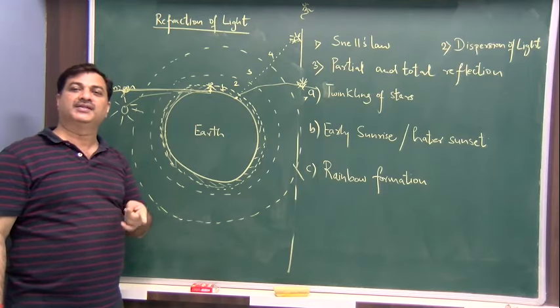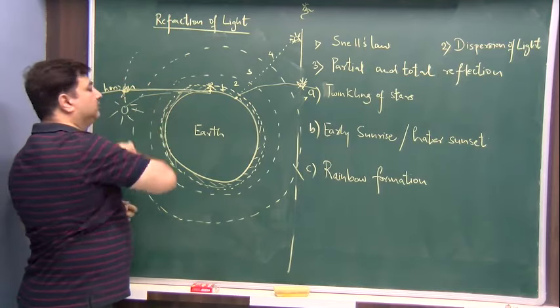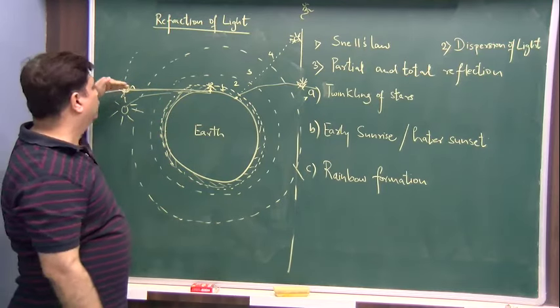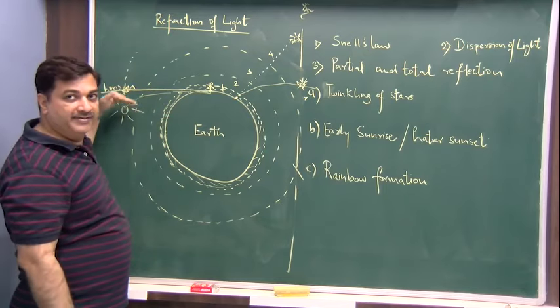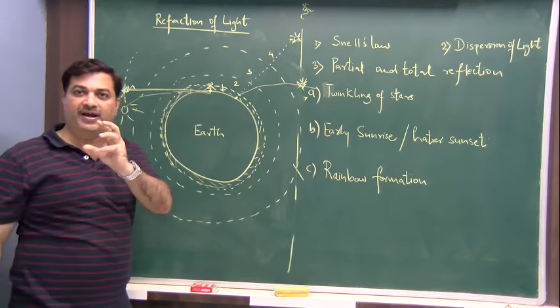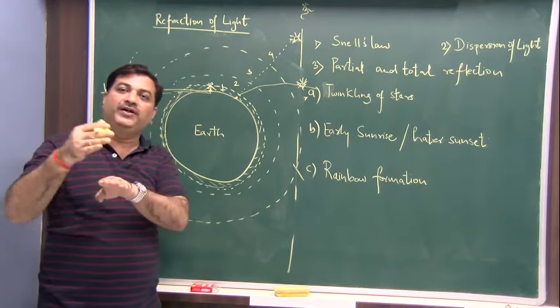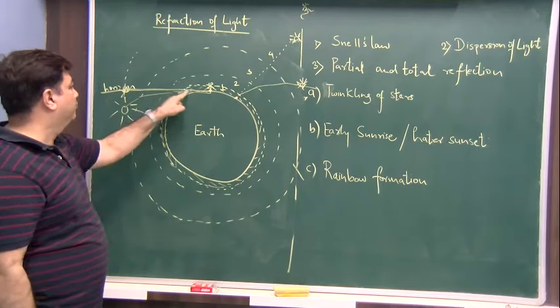Similar thing happens when there is a sunset. When the sun is coming down, actually you should not be seeing the sun below the horizon, but you are able to see it. You are able to see it for a brief time, even when it goes below the horizon, because of refraction.